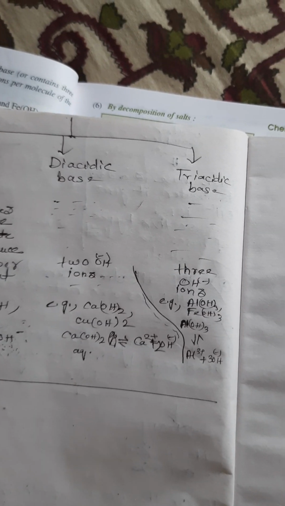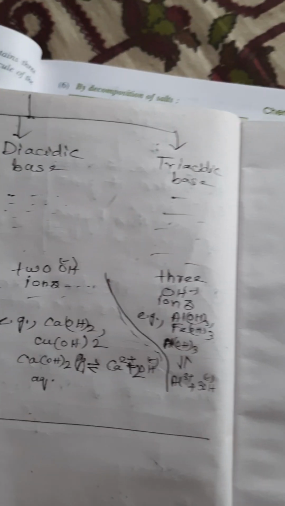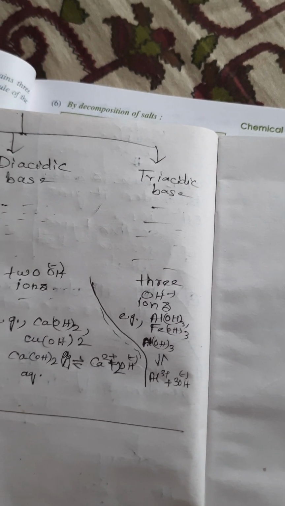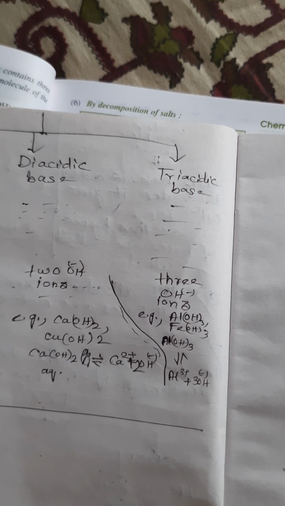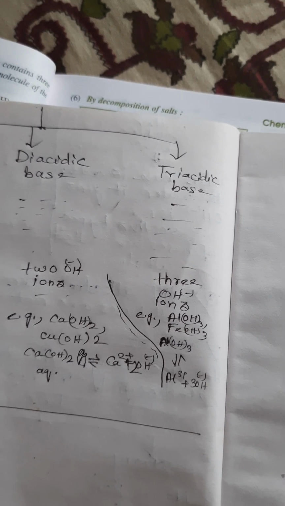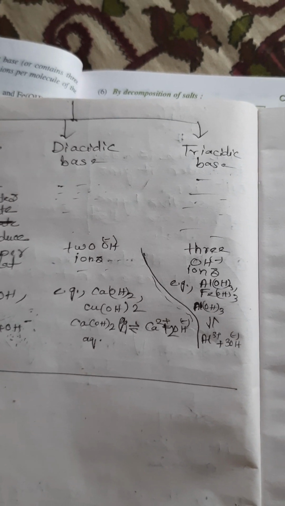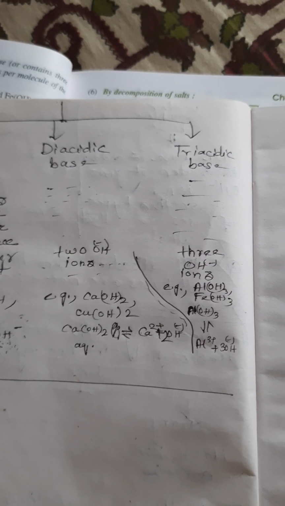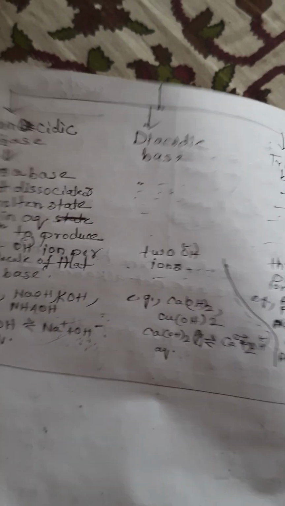Now same as triacidic base, that means it produces 3 hydroxyl ions in aqueous solution or molten state. What will be the example? Aluminum hydroxide and iron hydroxide, that means ferric hydroxide. See, when aluminum hydroxide dissociates, it produces aluminum ion and 3 hydroxyl ions. Okay, is this clear? So these are the classifications of the base.